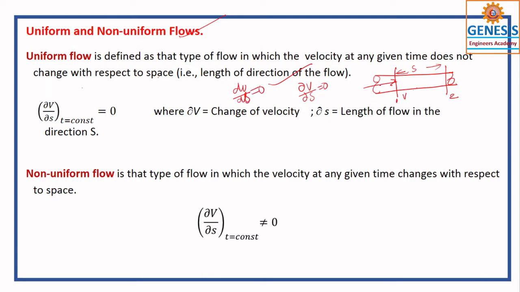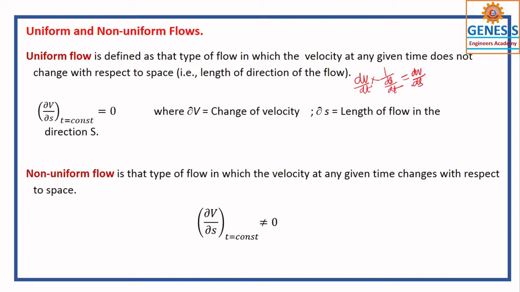I can also use mathematical relations like dV by dt and 1 by ds by dt. If we cancel this, you will have dV by ds. If it is a partial derivative, that is a particular thing which we concentrate on, we can also use dou v by dou s is equal to 0. This is uniform flow. So the velocity, or anything for that matter, does not change with respect to distance.